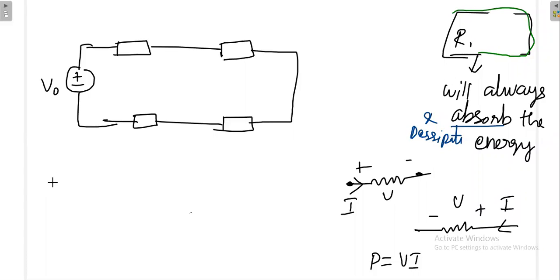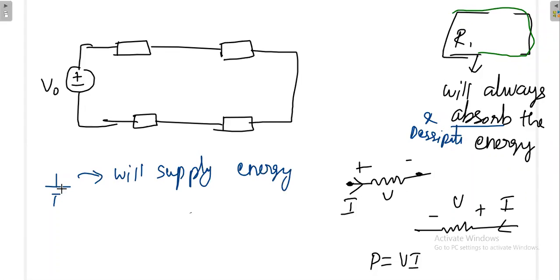Then again, we have a doubt here. Suppose I take a battery like this. What is its nature? It will supply energy, because if you have voltage like this and the current flows like this, it will supply the energy.